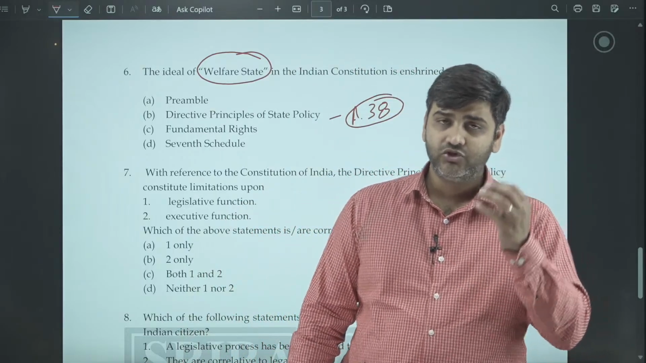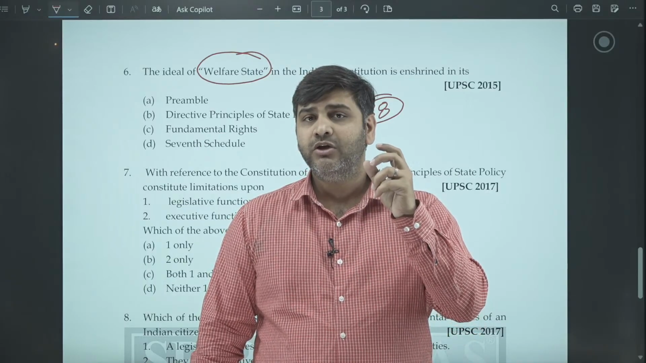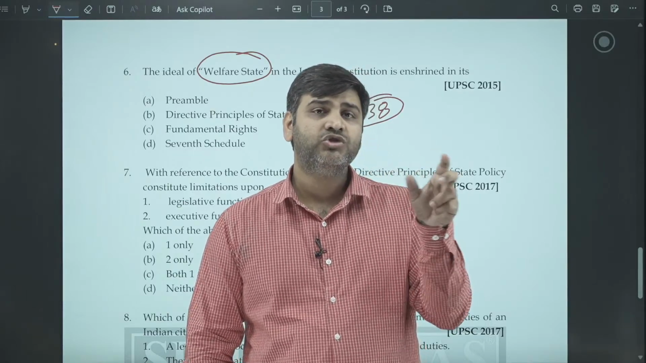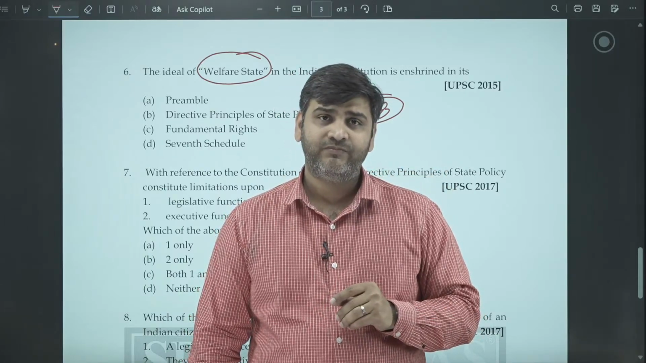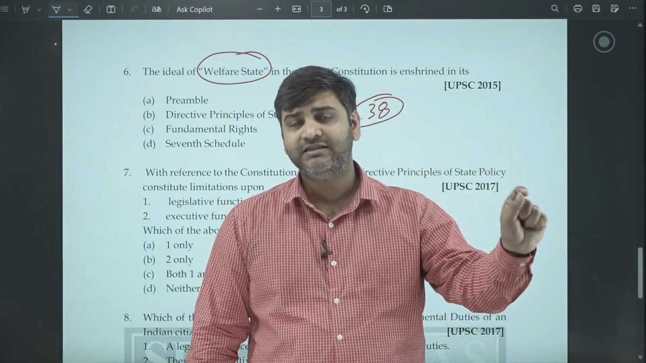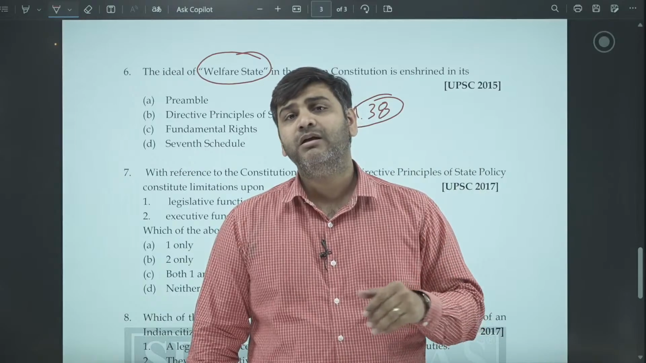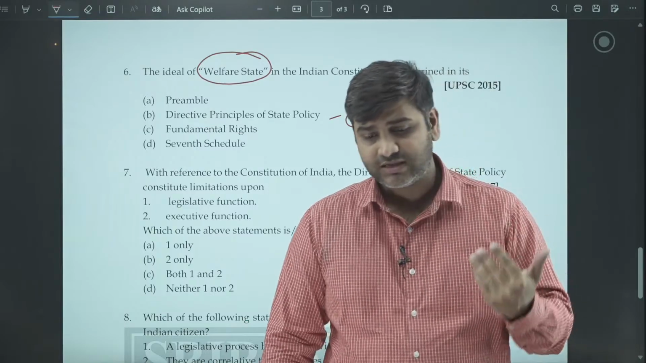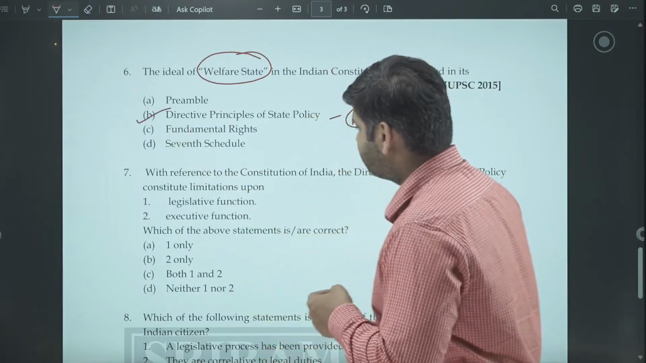A welfare state is not only a limited term, and it should not be seen from the prism of an economic philosophy, that a welfare state is only linked with socialism. No, in a capitalist economy also there can be a welfare state. The state has some commitment towards the citizens, towards the upliftment of the citizens, for the optimum benefit of the citizens. The policy has to be made, or the laws have to be made. That is what a welfare state is, and hence directive principles of state policy is the correct answer.